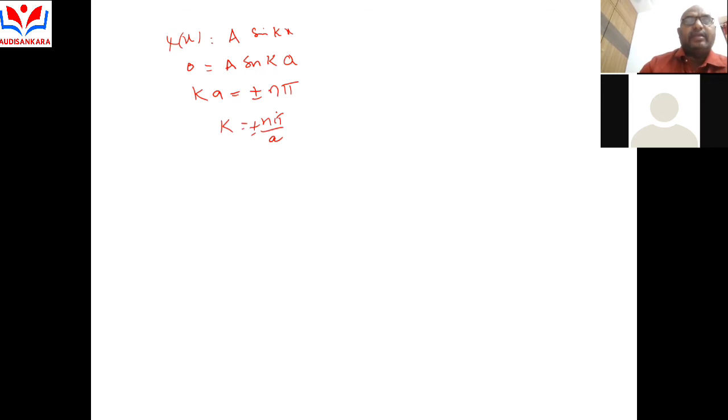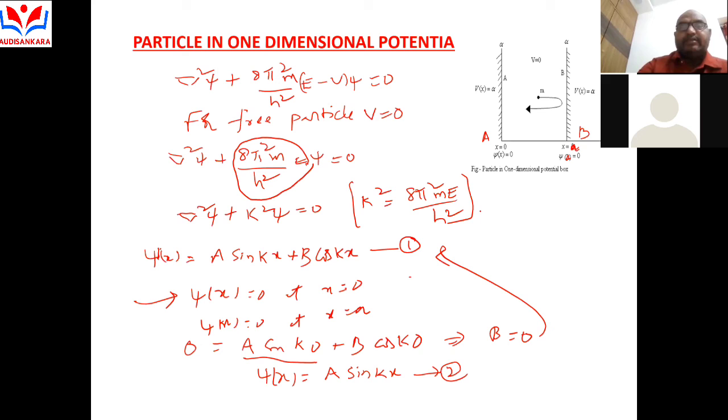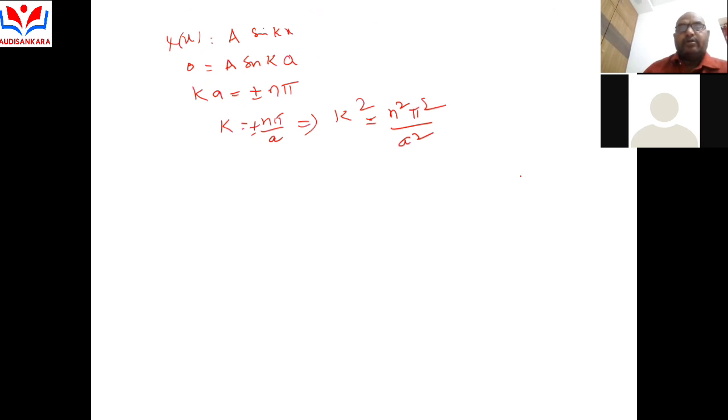So that implies k square is equal to n square pi square by a square. This is called the constant value. Both constants must be equal, that is k square is equal to k square.